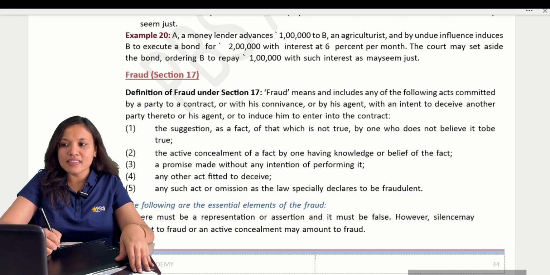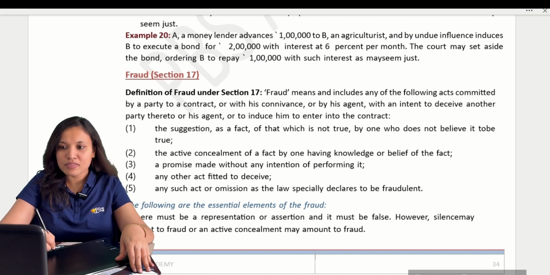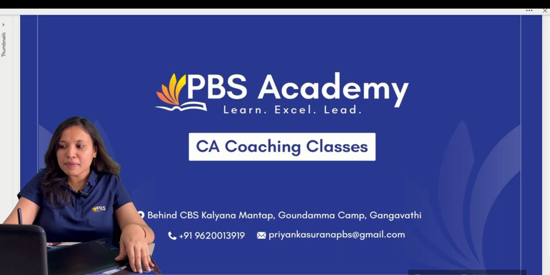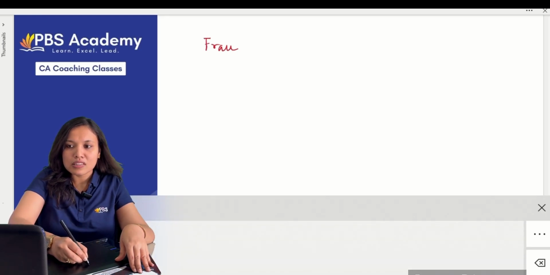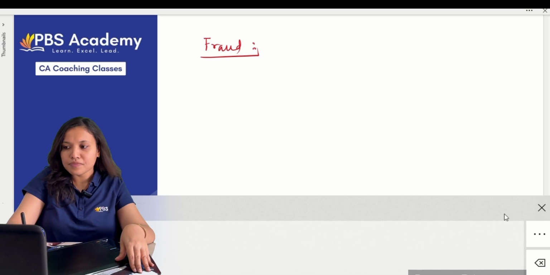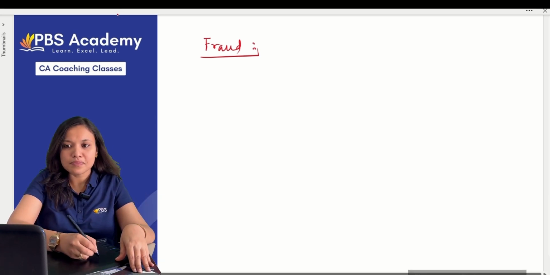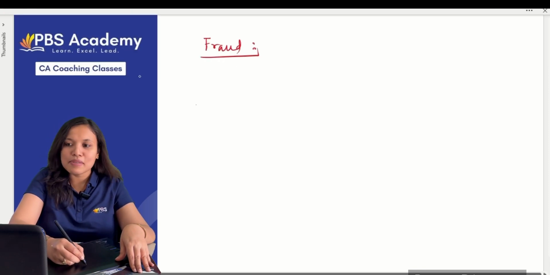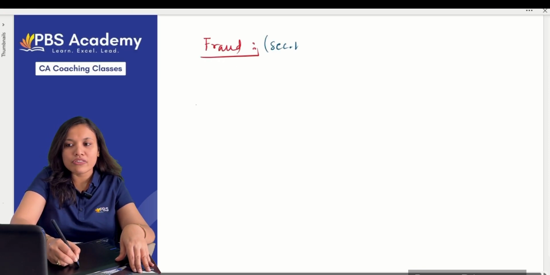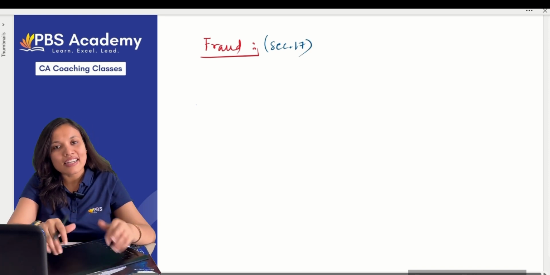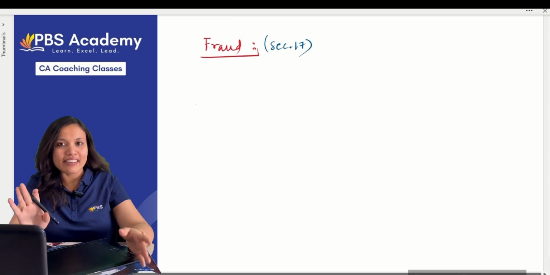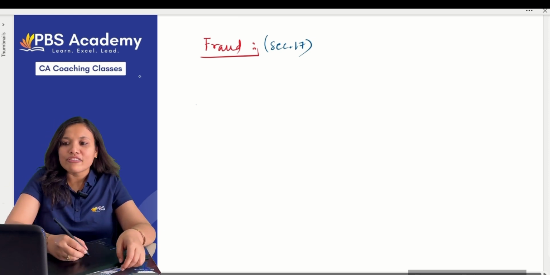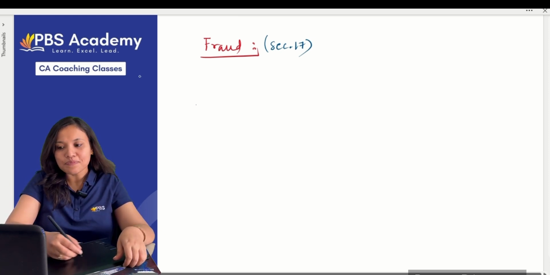Now fraud. What is meant by fraud? It is Section 17. Try to remember the sections as much as possible. If you are able to remember, well and good. Try to quote them in the examinations also. The weightage of your answer will increase. Now, what is meant by fraud?